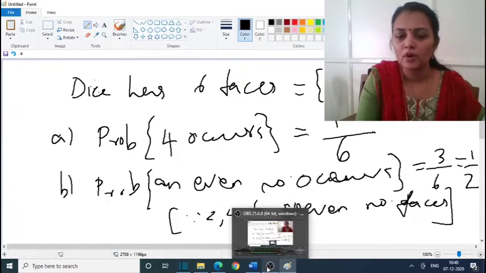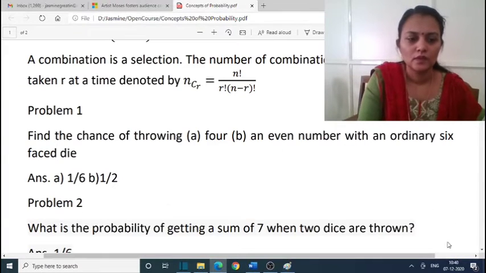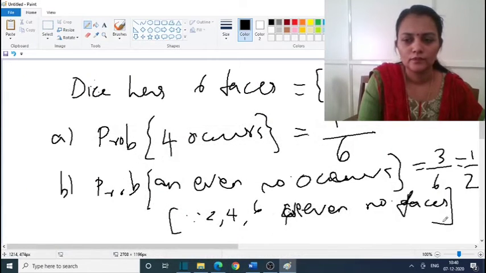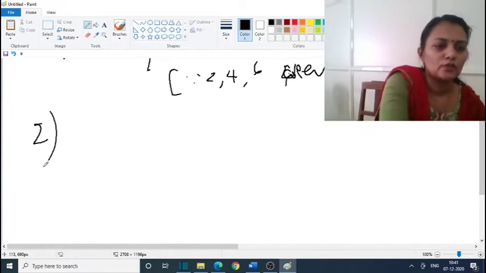Now the second problem is, what is the probability of getting a sum of 7 when 2 dice are thrown? So we have 2 dice thrown.